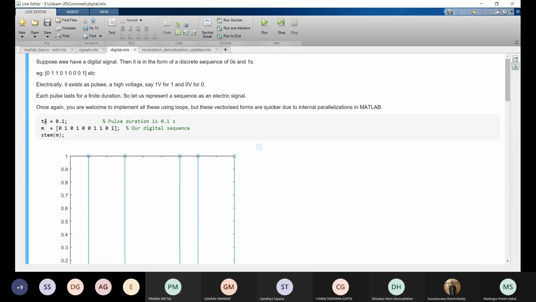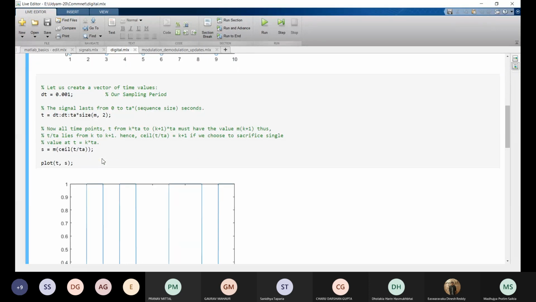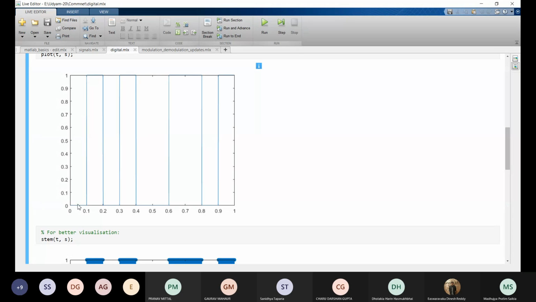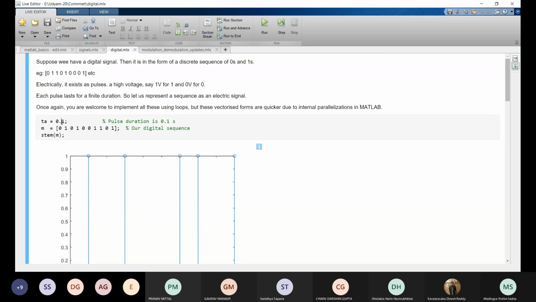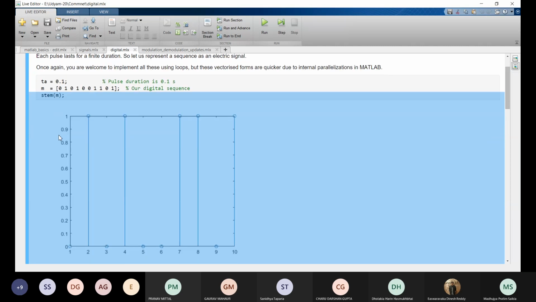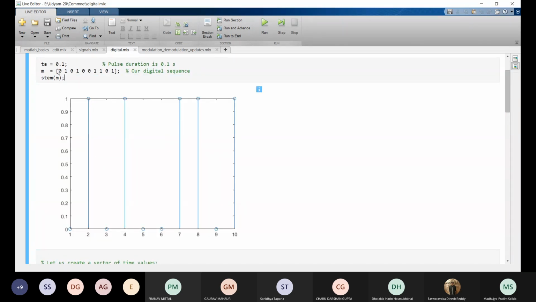We will define the pulse duration. For each bit, the time to represent each bit is the pulse duration, right? Here the pulse duration is 0.1. You can see that we are defining pulse duration TA as 0.1. Now the message is this, right? If we do stem of M, we can see the message now. So this is the message 0 1 0 1, right?